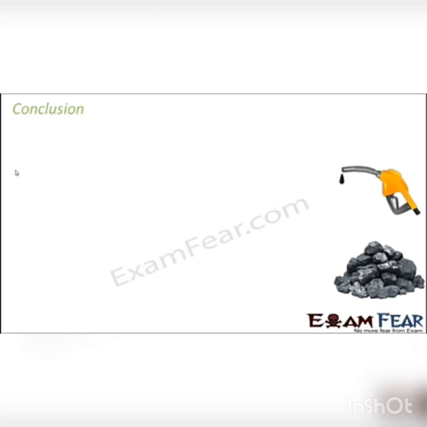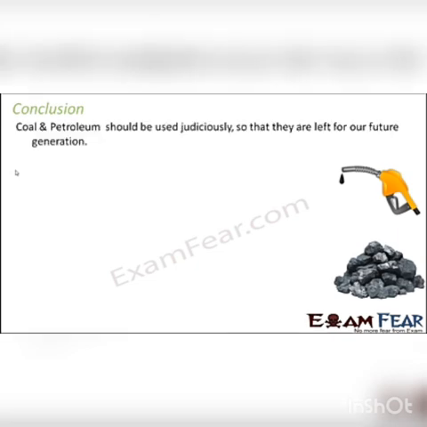So based on whatever we have discussed so far about fossil fuels, what do we conclude? We conclude that resources like coal and petroleum should be used judiciously so that they are left for our future generation. It is very similar to the example of the jar of chocolates. If the present generation, that is those students who are coming early, eat all the chocolates, then what will happen? Nothing will be left for the students who come a little later. Similarly, if the present generation uses all the coal and petroleum, nothing will be left for the next generation.